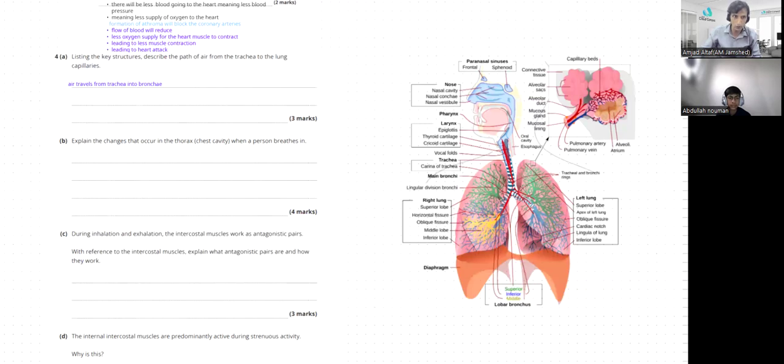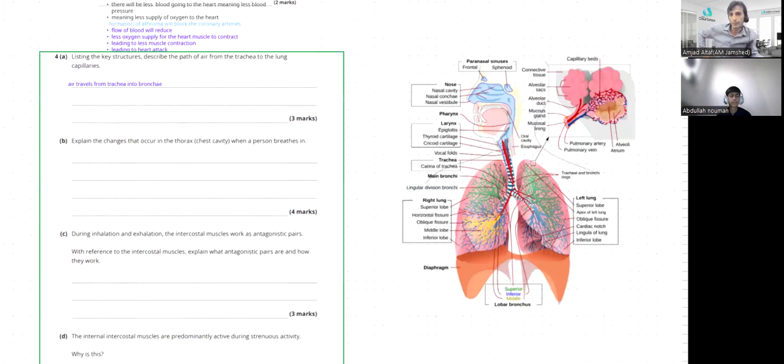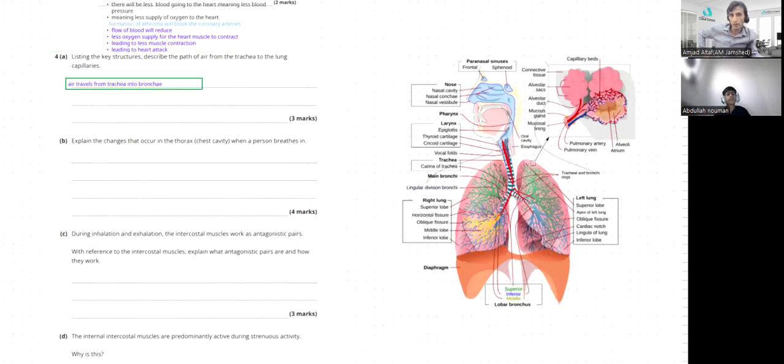So the answer that you need to write here: the air travels from the trachea to the bronchi. Then it moves into the smaller bronchioles within the lungs. Are you writing, Abdullah?